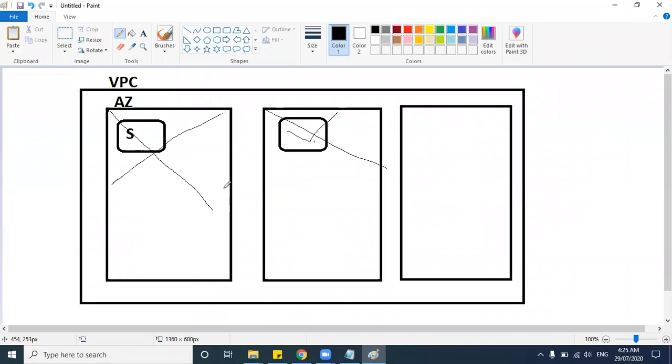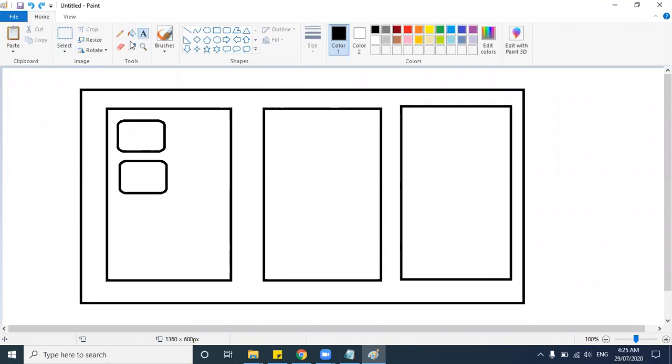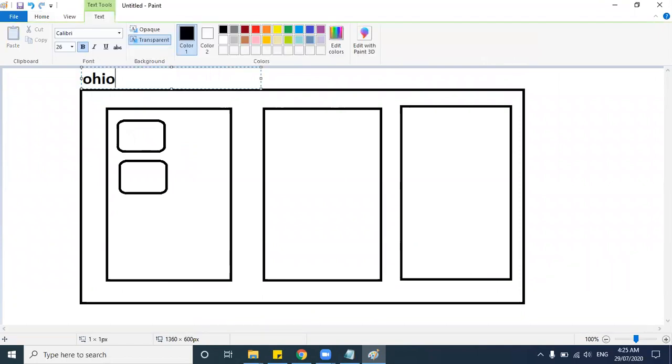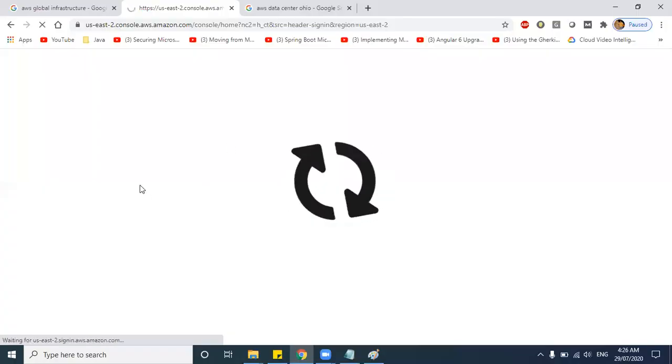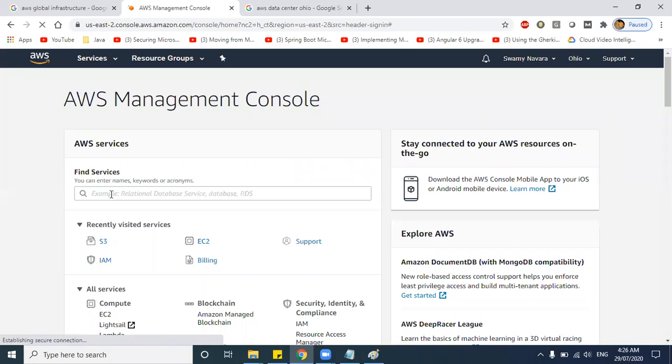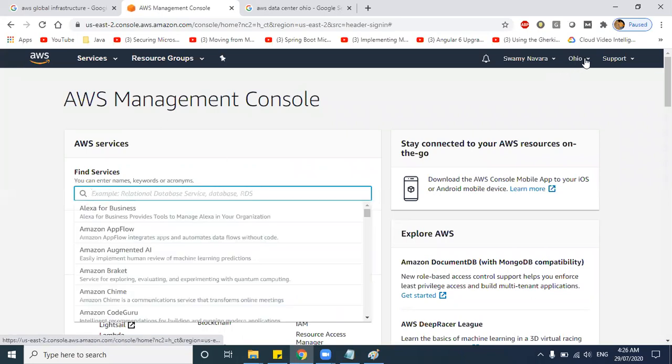Okay. So now let us take an example. Let's consider this as Ohio region. Let me log into my AWS console, and once I log into this console, you can see here I am in the Ohio region.